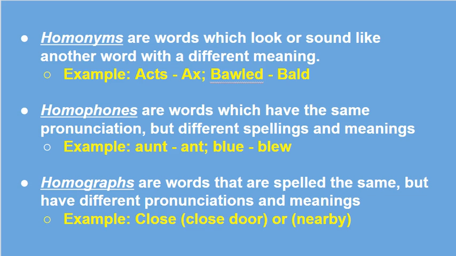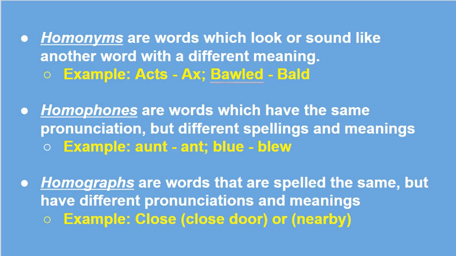Homonyms are words which look or sound like another word with a different meaning, such as axe and bald. When I say the word axe, you don't know if I'm saying ACTS axe or AX axe. That's because they sound the same, but they have two completely different meanings. Homophones. Those are words which have the same pronunciation, but different spellings and completely different meanings. For example, ant. Is it an AUNT ant or an ANT ant?